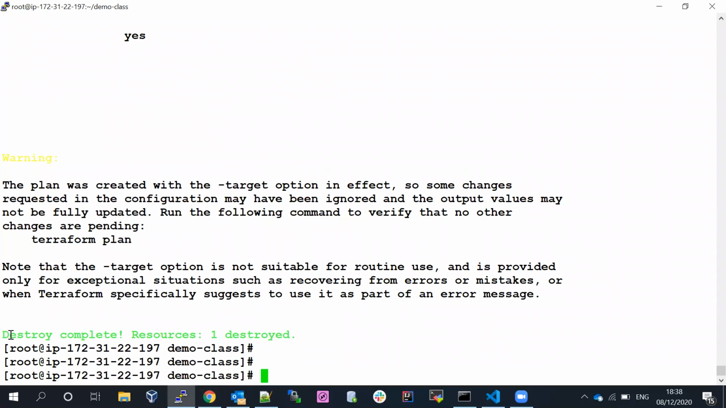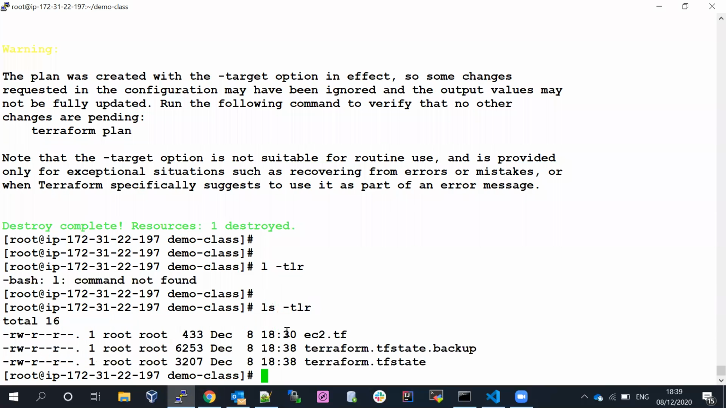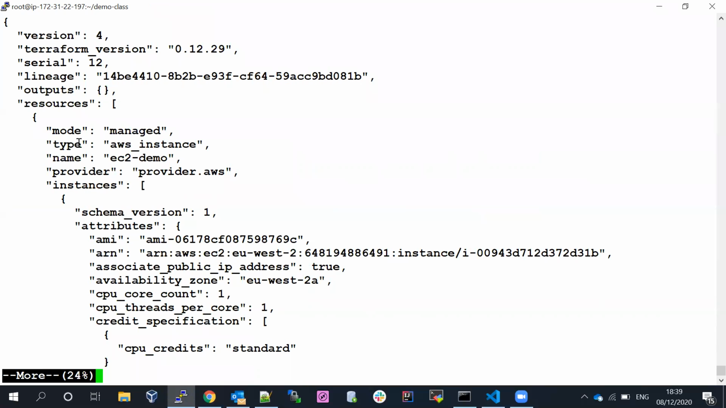Now we can see destroy is completed and one resource is destroyed. The Terraform state file is a JSON file, so it's a readable format. If we open the terraform.tfstate now, we have one resource type available, that is called aws_instance. If it were a database, the type would be aws_rds, based on the syntax.